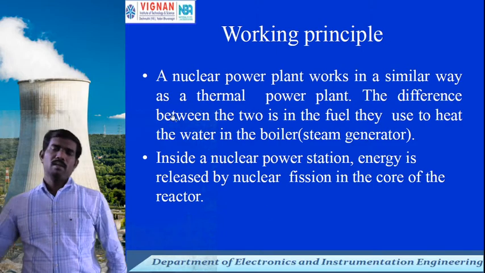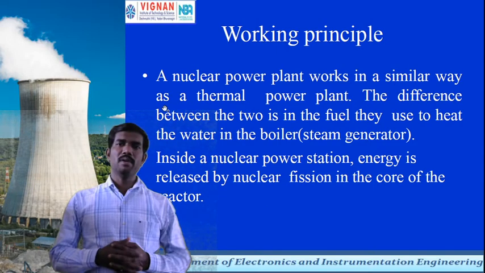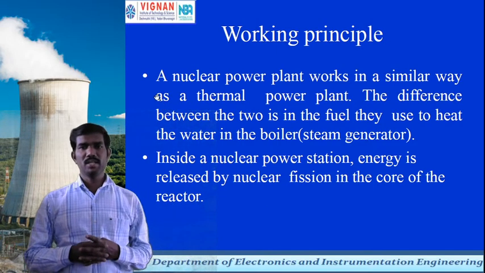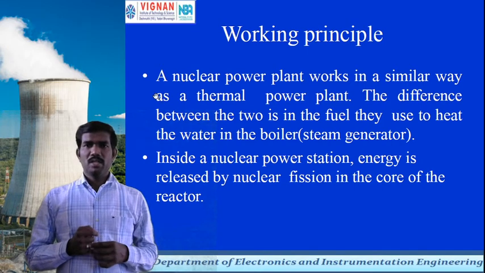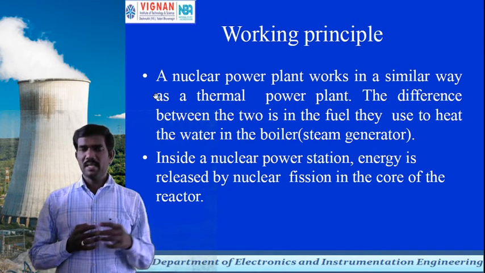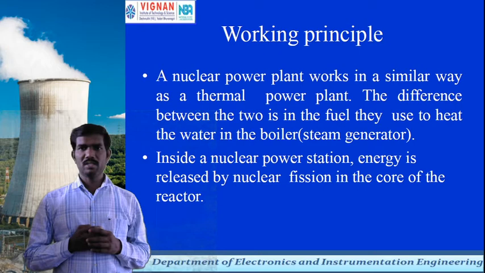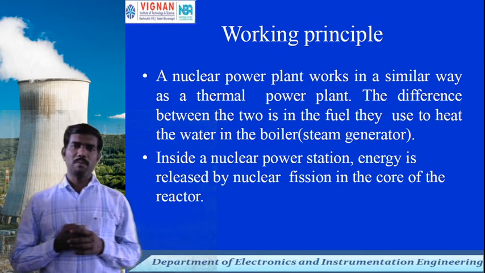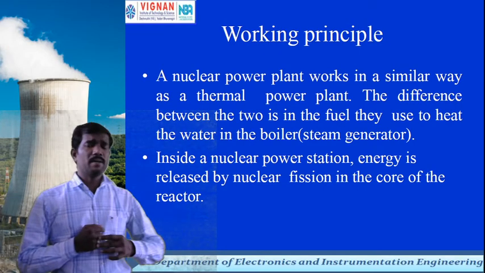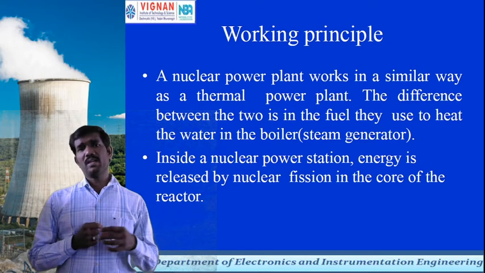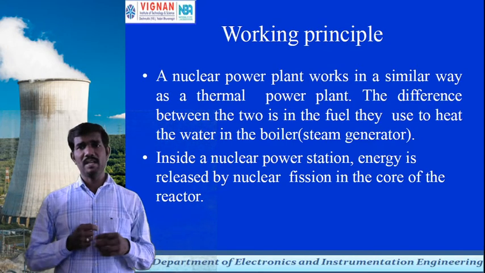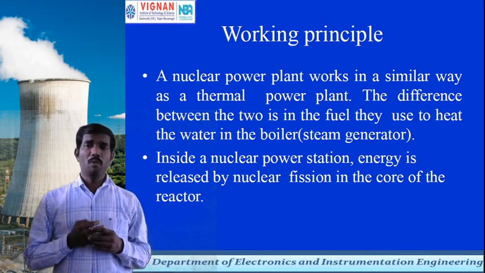The working principle of the nuclear industry depends on the nuclear power plant. Basically, a nuclear power plant works in a similar way to a thermal power plant. In a thermal power plant, the water is converted into steam, or vapor.